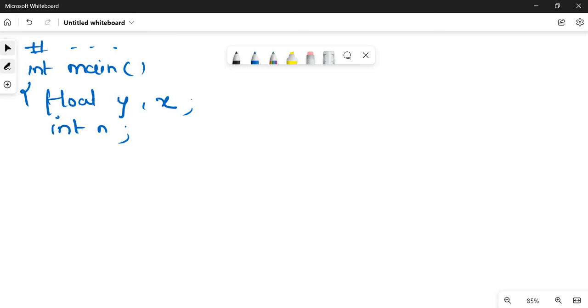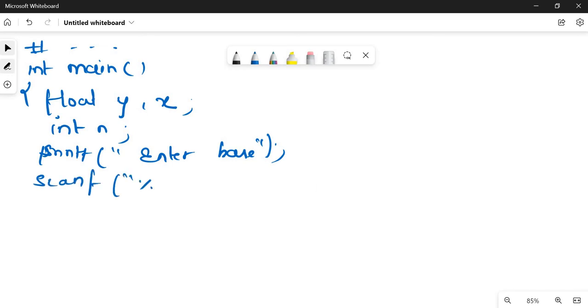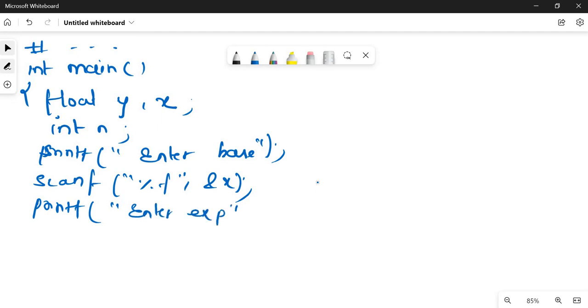We have to read the values: printf enter base number, scanf %f address of x. Again we have to enter the exponent, scanf %d address of n.